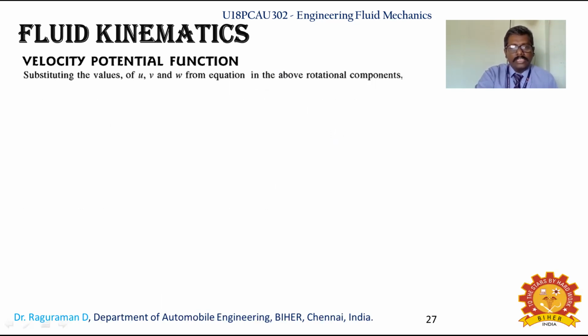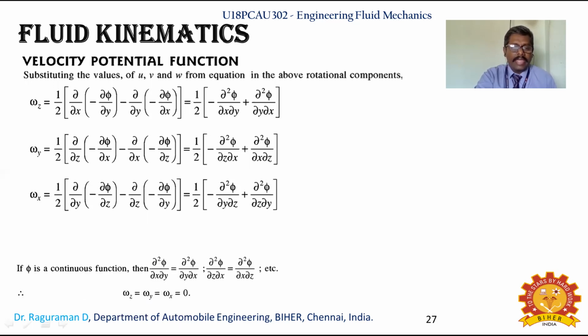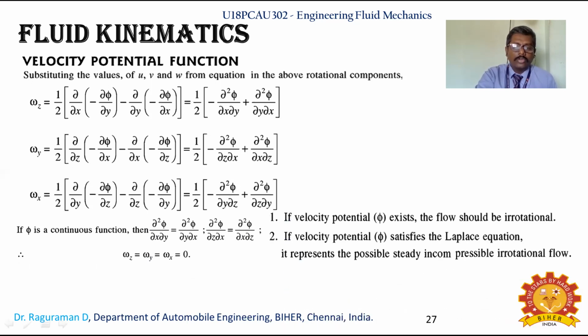So now for the velocity potential function, you will be substituting the u, v, w values you have seen in the previous slides, and you can get the respective omega z, omega y and omega x values. Since phi is a continuous function, in the Laplace form you will get del square phi by del x del y equal to del square phi by del y del x. Similarly, del square phi by del z del x equal to del square phi by del x del z, and here omega z, omega y, omega x will be equal to 0.